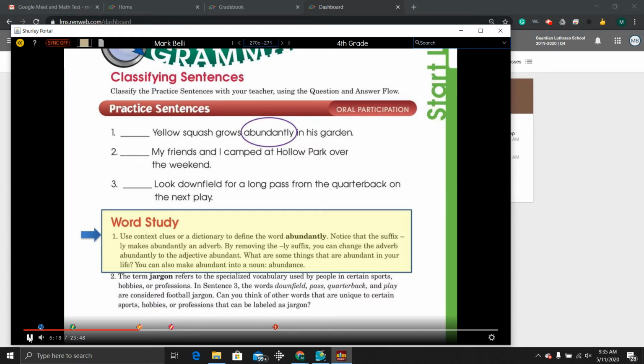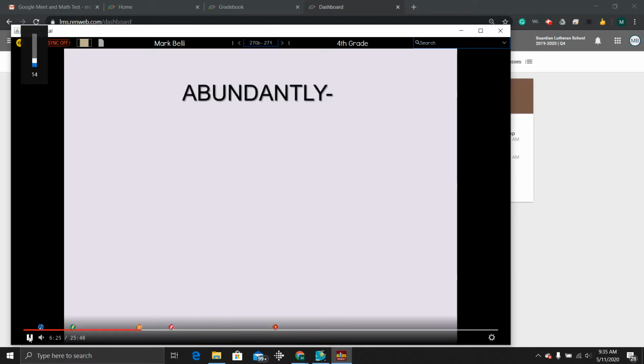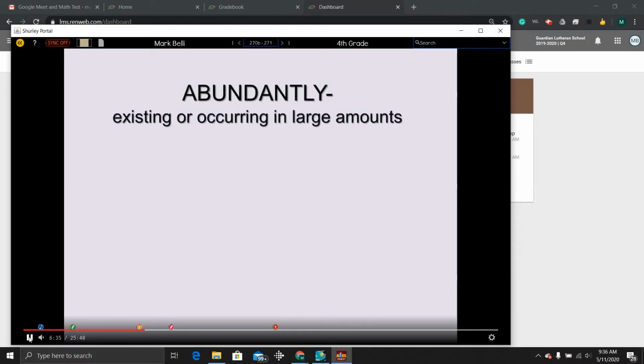Now, let's take some time to do a word study. Take a look at the word abundantly. I'd like you to use context clues or a dictionary to define the word abundantly. Go ahead and pause your computer if you need to go get a dictionary. You don't actually. Merriam-Webster defines abundantly as existing or occurring in large amounts.